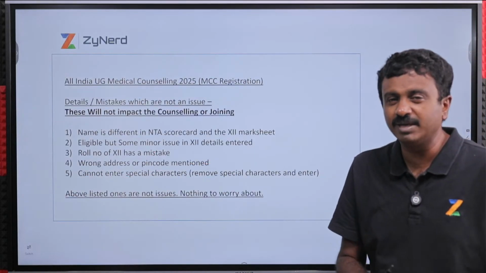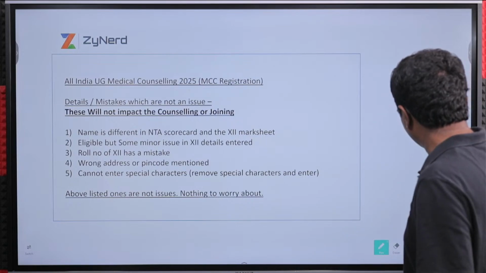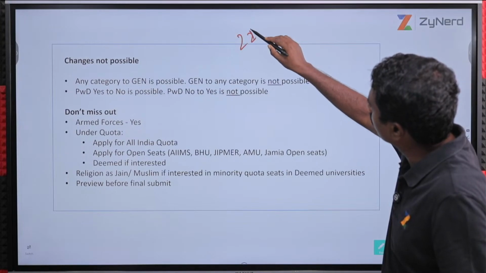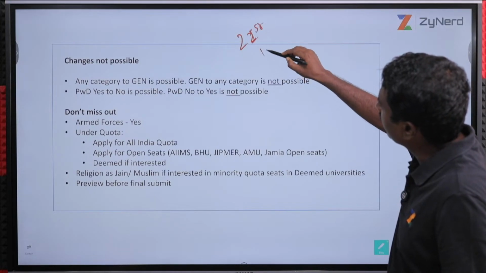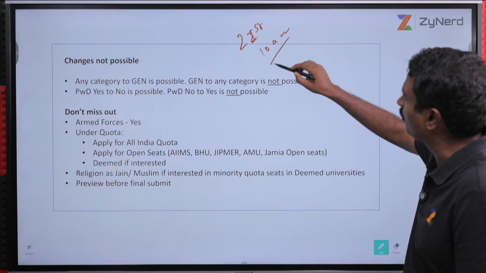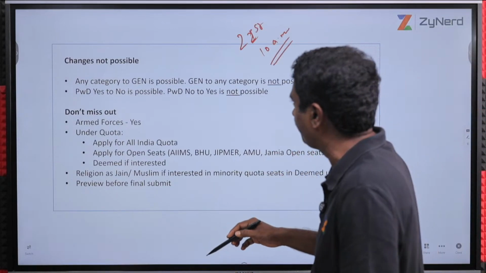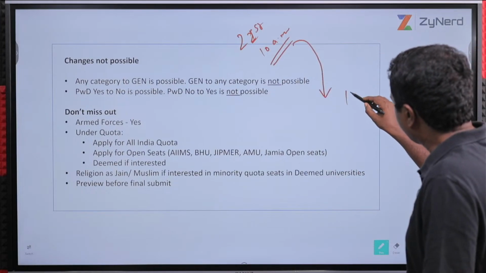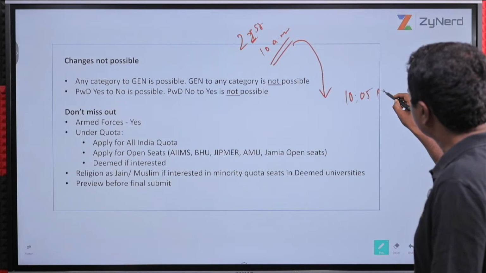Take 10 or 15 minutes and preview. One major thing you will notice is that one candidate registered on 21st at 10 AM, or let us say it might even open in the evening at 3 PM or 4 PM. They usually open only in the evening at 3 PM. Don't get stressed out. On 21st at 10 AM, at 10:05, that person closed registration.